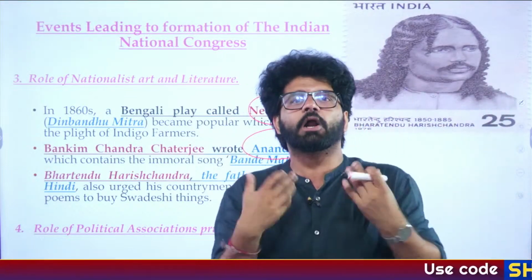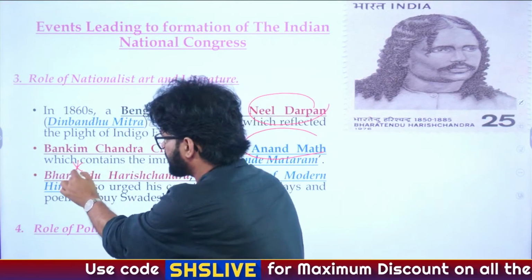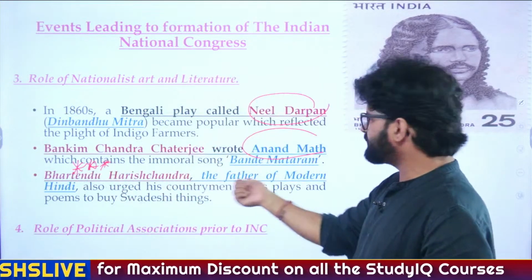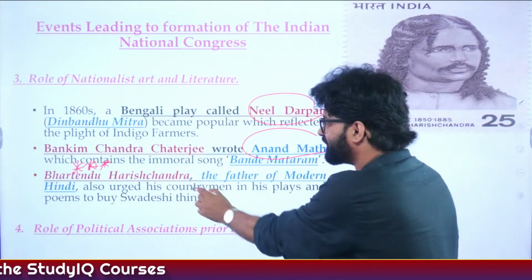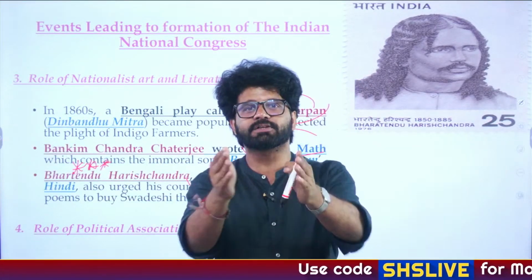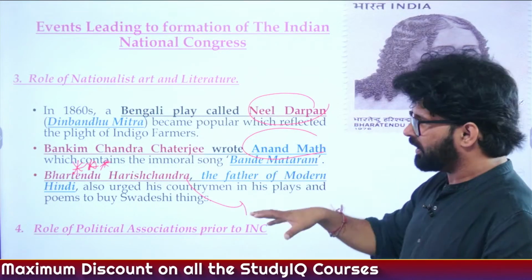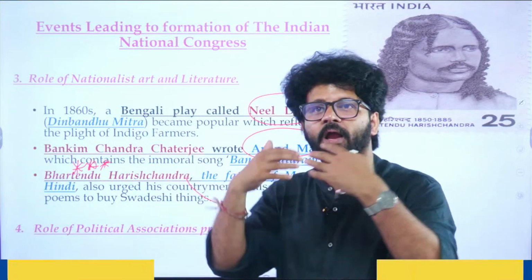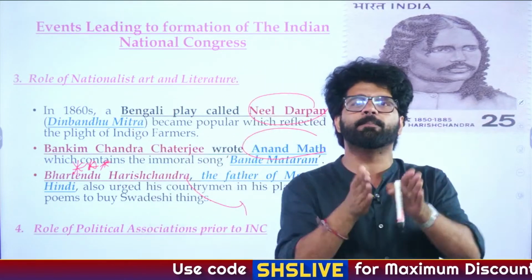They are also arousing national consciousness. Third part, Bharatendu Harishchandra. This is somewhat discarded; most people don't know about him. He is the father of modern Hindi. And he is also the one who exposed poverty and un-British rule in India, just like we talk about Dadabhai Naoroji, G. Subramania Iyer and other people who exposed the British drain of wealth. He also talked about it in his books, like Andher Nagri, Chaupat Raja. He talked about it in vernacular languages, in Hindi, so that more and more people can understand the exploitative policies of the Britishers.